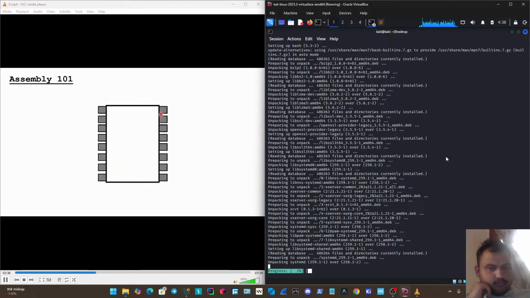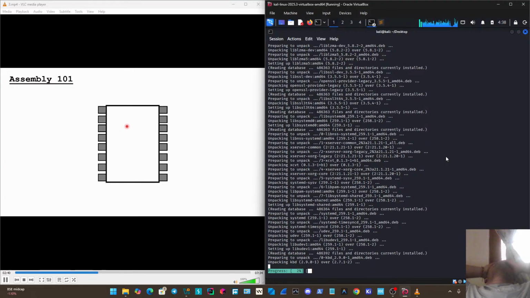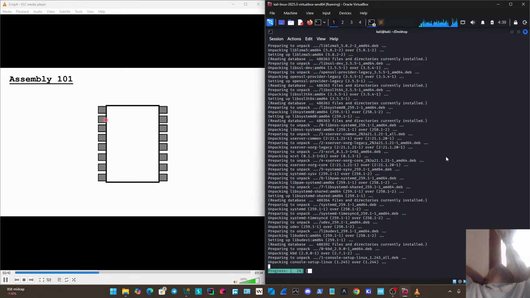Okay, so how do we actually get the processor to do something? Well, that boils down to what the actual body of it is made out of.